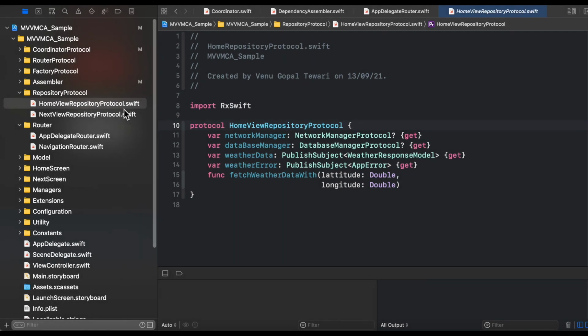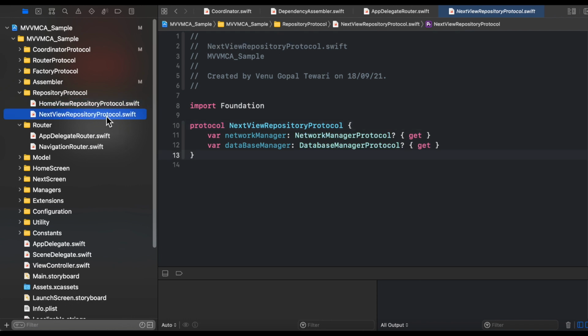Home view repository protocol and next view repository protocol are the two protocols that our repository will follow in our sample app. These protocols are quite self-explanatory, so I am not jumping into the detail of that. You can see the implementation and code along with it. And in the next view repository protocol, as we are not making any database communication and neither any network communication, we are not having any method related to that. So this is very simple.